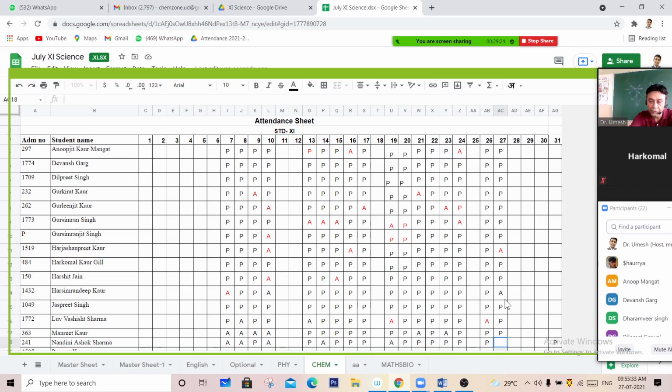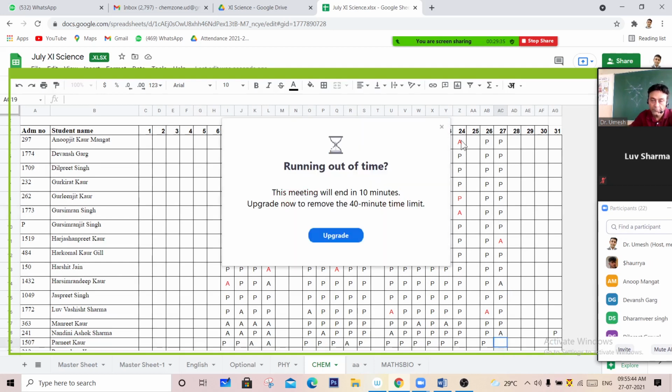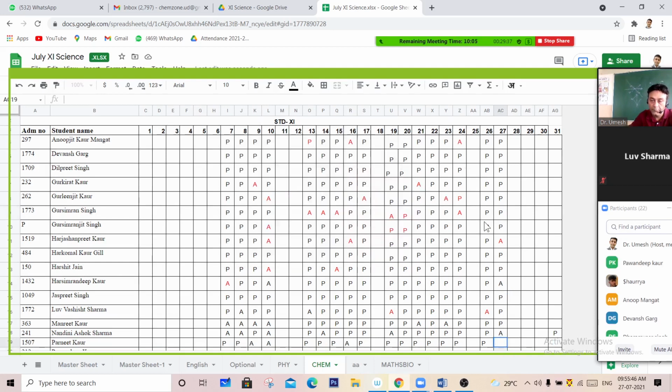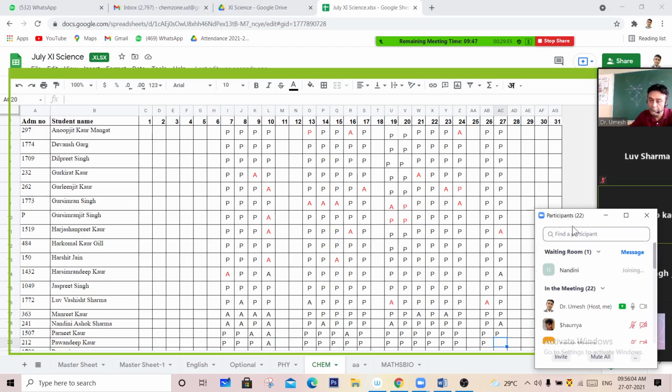Nandani Ashok Sharma, Parneet Kaur, Present, sir. Pavandeep Kaur, Present, sir.